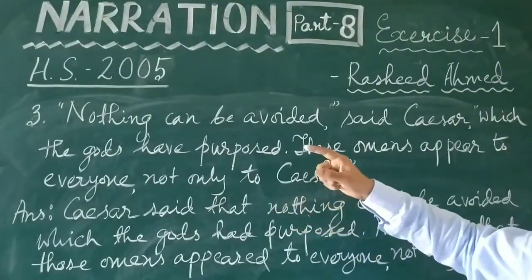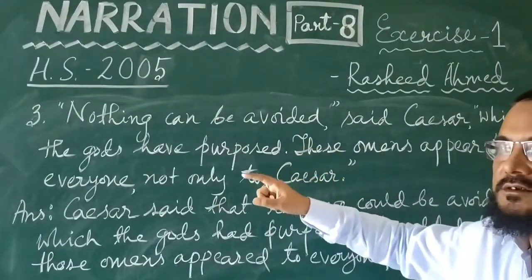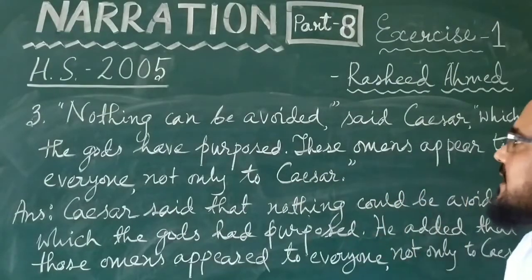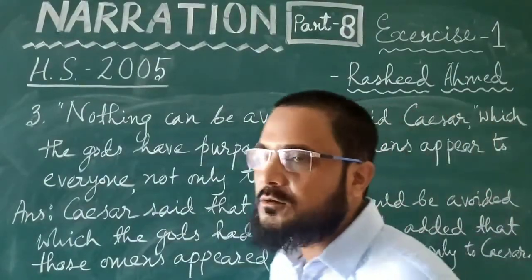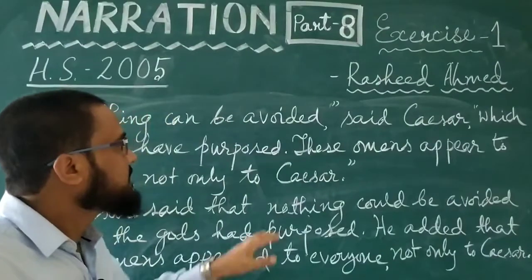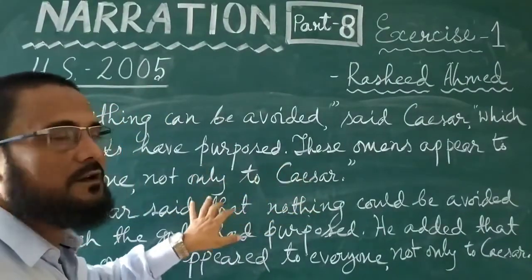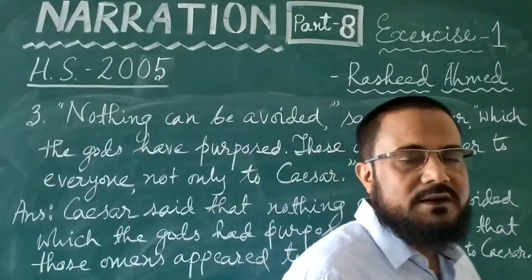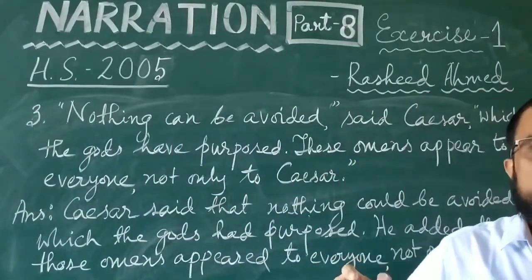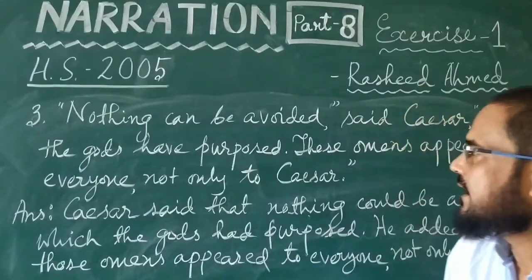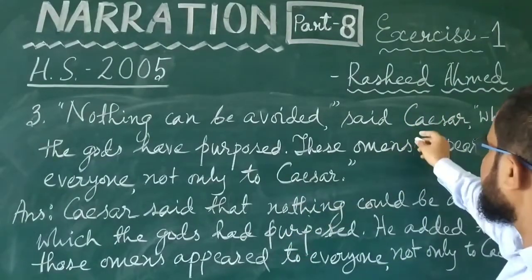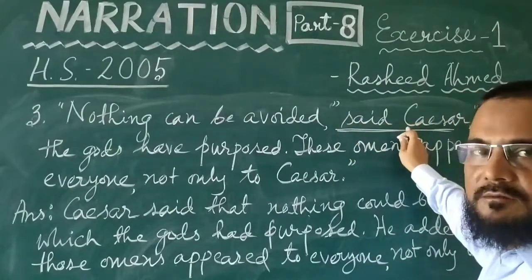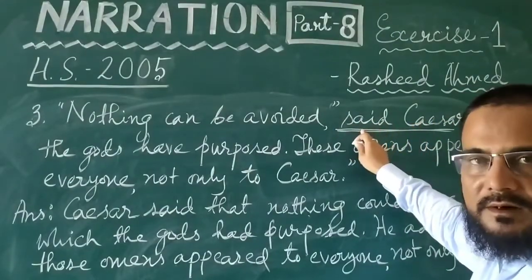This is the first question that came in 2005, and as far as our serial is concerned, this is number 3. "Nothing can be avoided," said Caesar, "which the gods have purposed. These omens appear to everyone, not only to Caesar." This may sound a bit difficult for you. This is actually a quotation from Shakespeare's play, Julius Caesar. And here you see, said Caesar. Caesar is the subject of the reporting verb, said is the reporting verb.